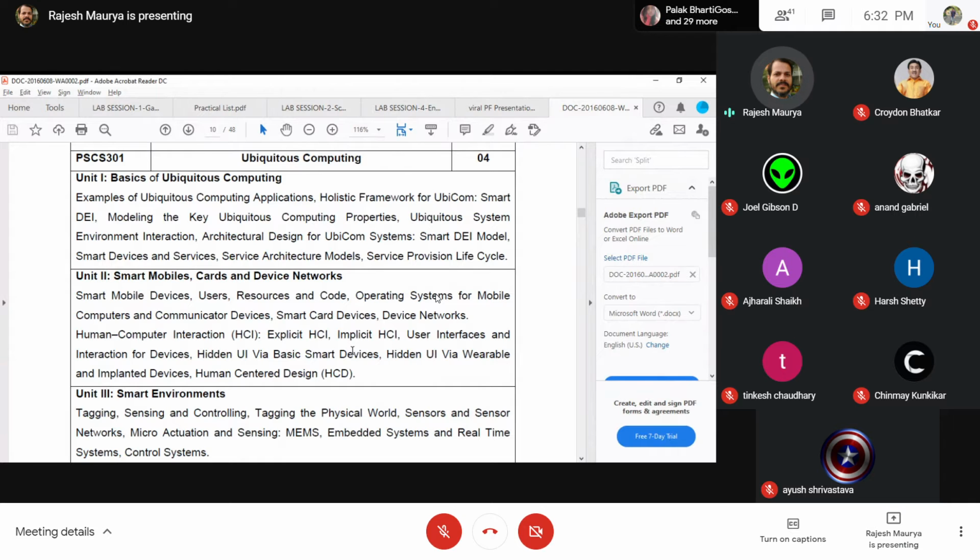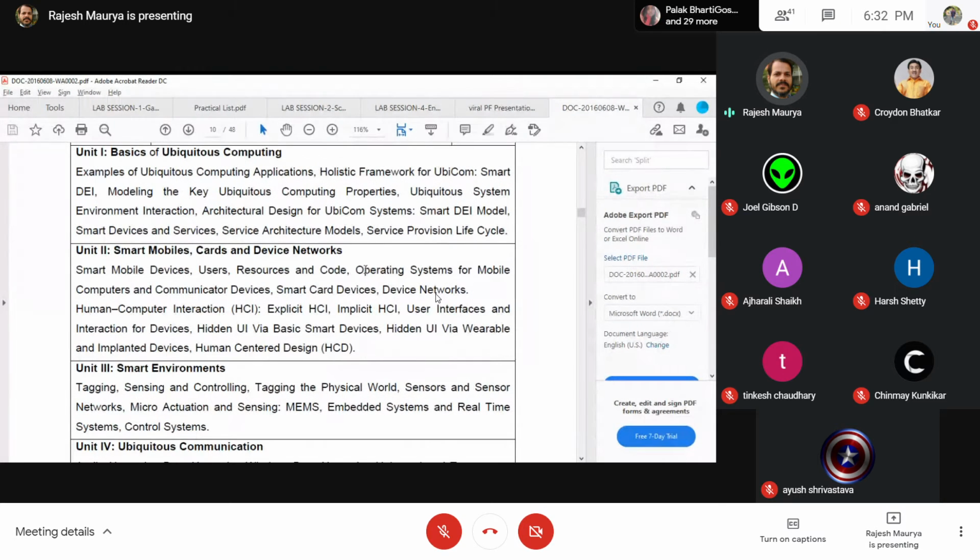And then you come to unit number 2, it is going to be more or less the repetition of unit 1, but in a more exploratory manner. So specific aspects are going to be a little bit highlighted. You have already mentioned in unit 1 the smart devices. So basically the rest of the 3 units are going to explore more about that. So unit 2 is going to be smart mobile, smart cards, and smart networks. So the questions will be specific to the same.